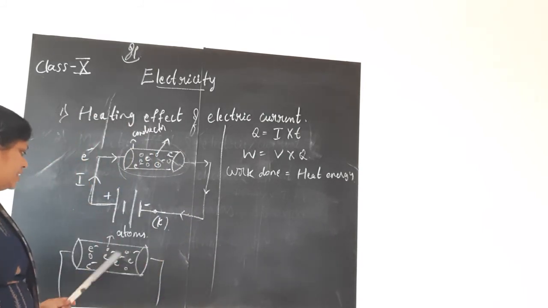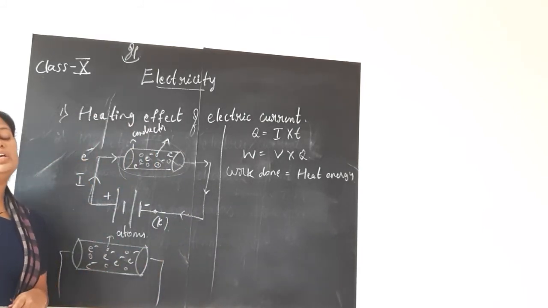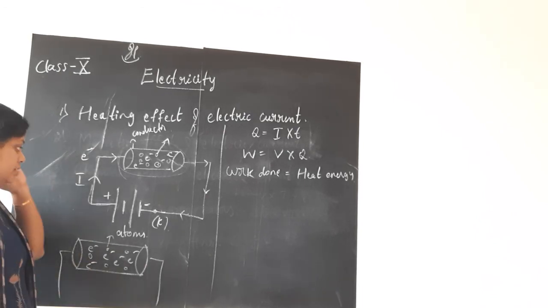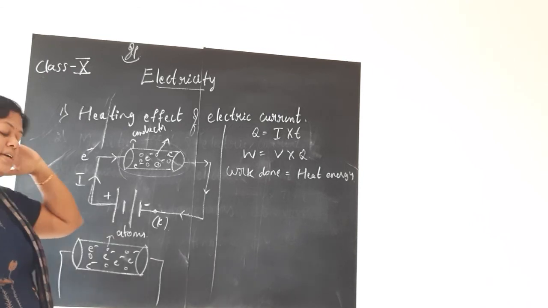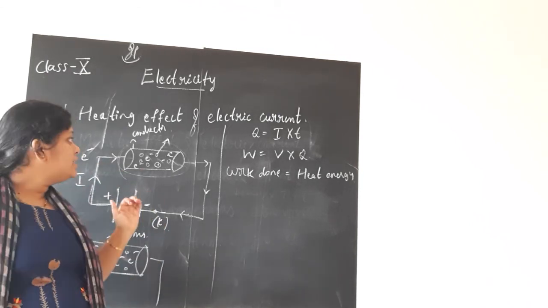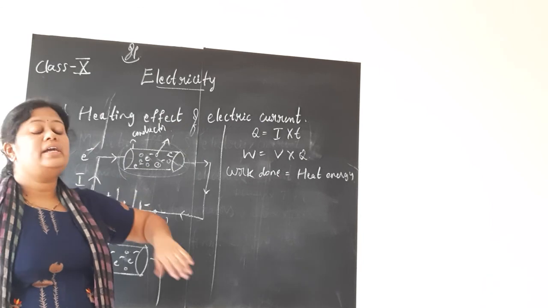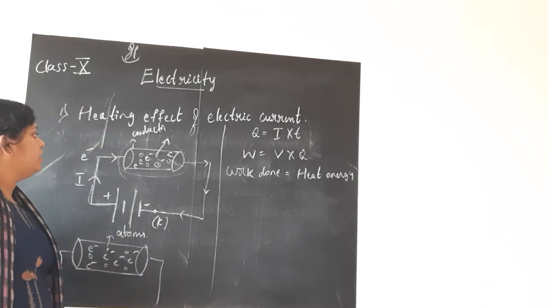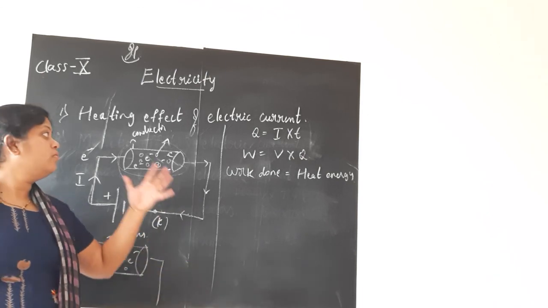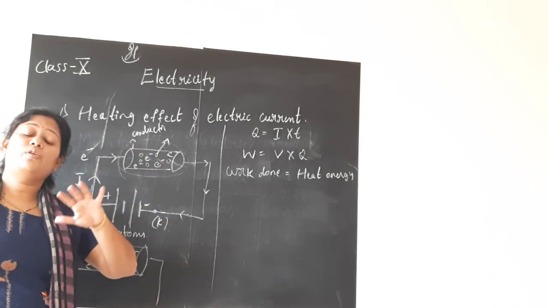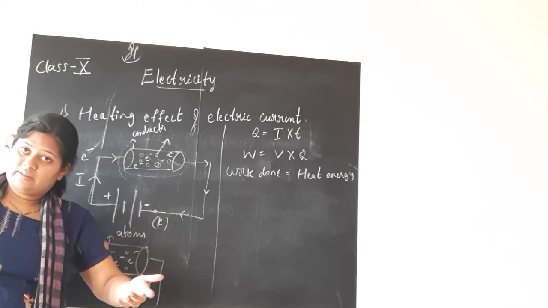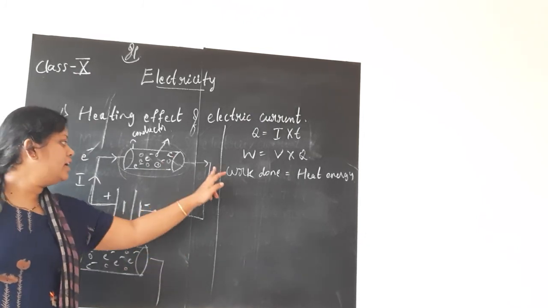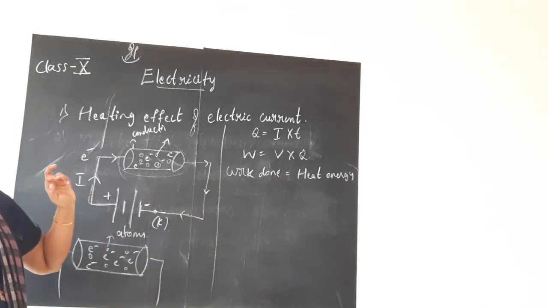In the example we have considered, it is hitting the atoms of the conductor. When this happens, heat energy is produced. This effect of electric current is called the heating effect of electric current. I have explained this only to make you understand the concept of how this heat is produced. So these electrons have to overcome the resistance, which means they have to cross all the atoms and finally come out and go back to the negative of the battery.